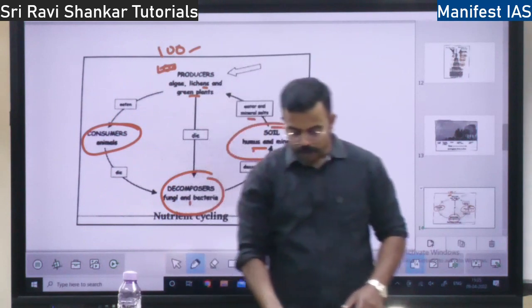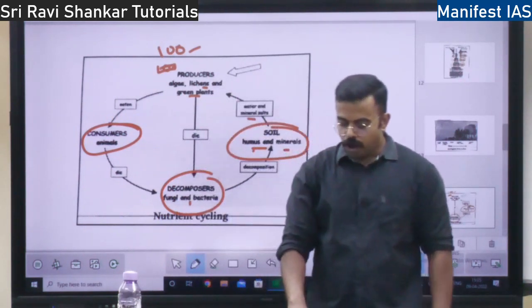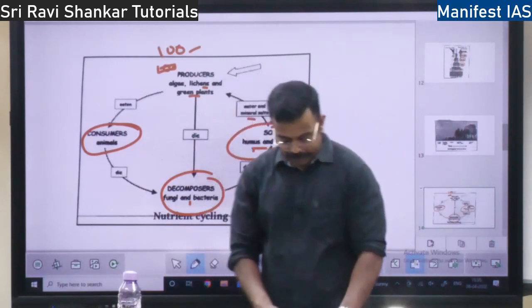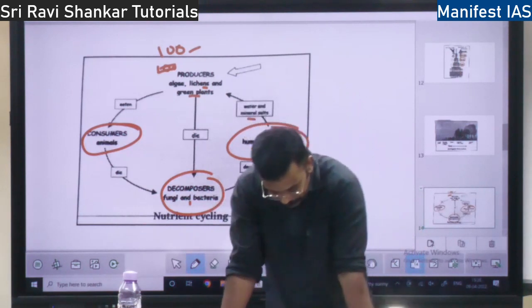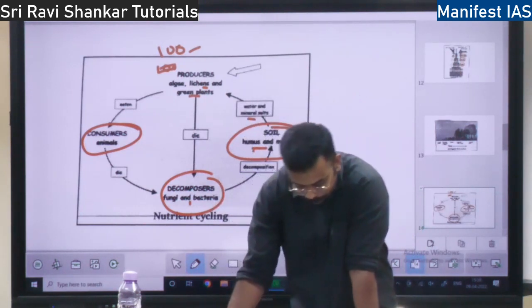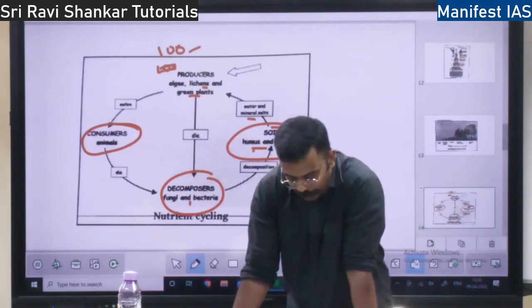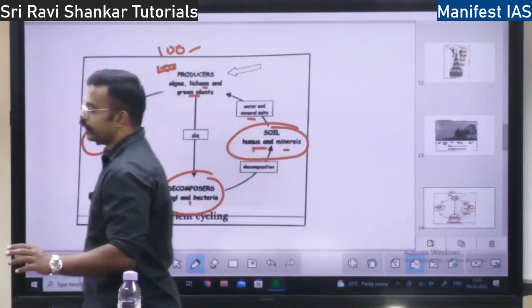So we have the phosphorus cycle, calcium cycle, magnesium cycle. All these are the sedimentary cycles. First, we will talk about the phosphorus cycle. What is the phosphorus cycle? Where is this phosphorus? You will find it in the aquatic ecosystem. Where do we find it?